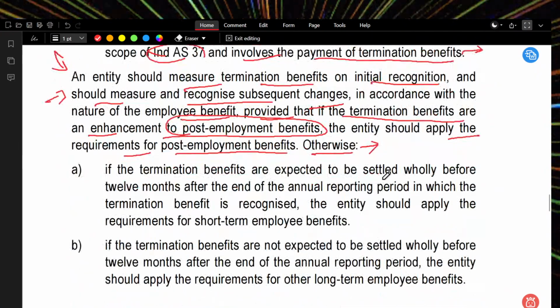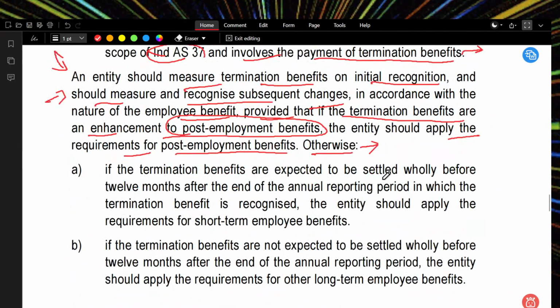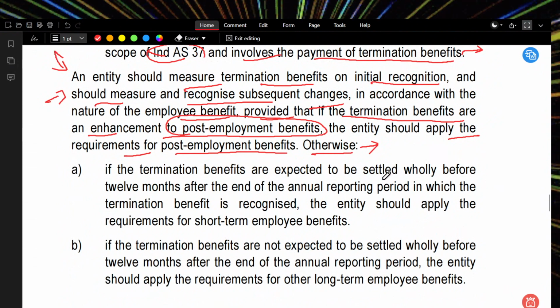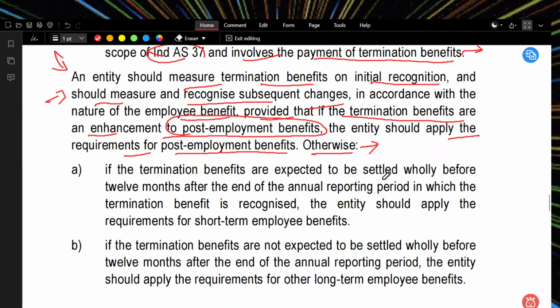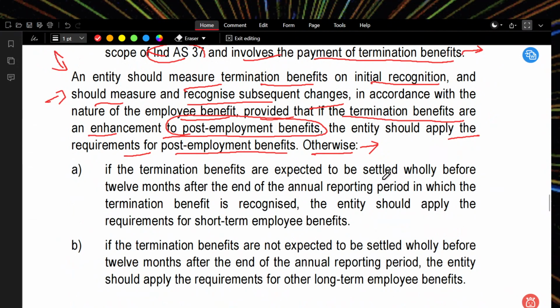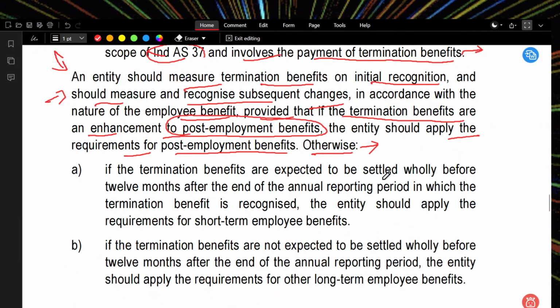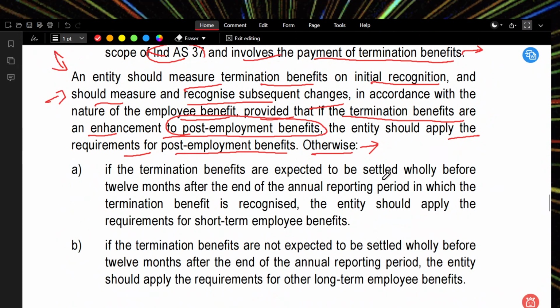Otherwise, there is a different angle for post-employment benefits and termination benefits. After the employee has done his service, it is a post-employment benefit. For termination benefits, the employee's time is still there, but the company thinks it fit to get the employee out, or the employee is being let go due to restructuring.